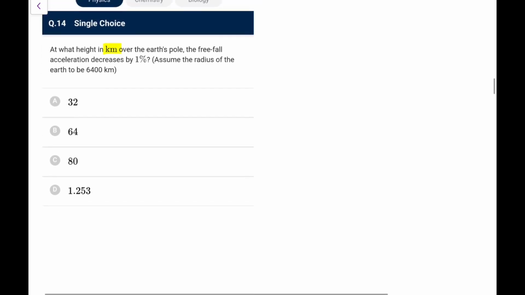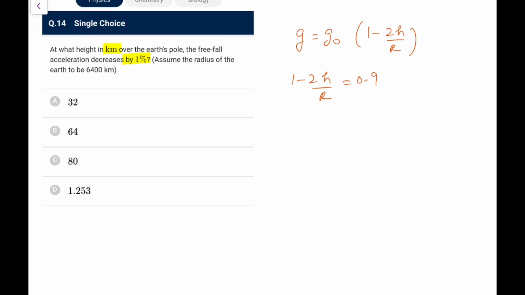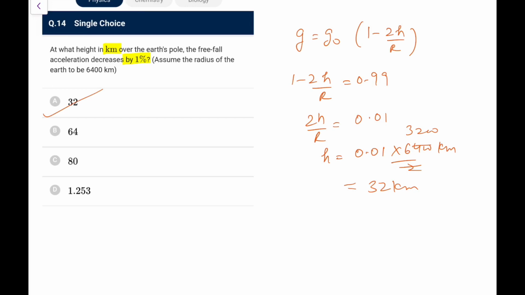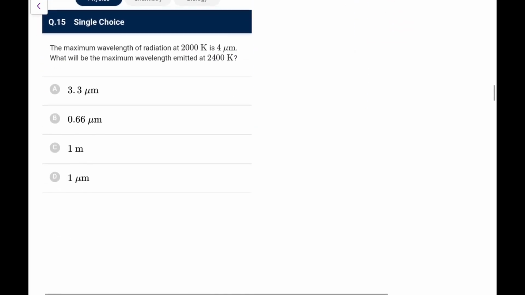At what height in kilometers over the Earth's pole does the free fall acceleration decrease by 1%? Because 1% is a small change, I can say for small change, g becomes g naught times 1 minus 2h by R. So to reduce by 1%, we need 1 minus 2h by R to be equal to 0.99, or you can say 2h by R must be equal to 0.01. So h is equal to 0.01 times R. R is 6400 kilometers, divided by 2, so this is 3200 into 0.01, that is 32 kilometers. So we'll go for option A here.